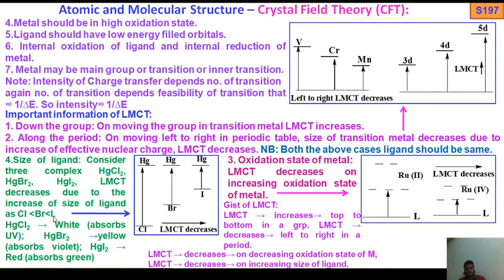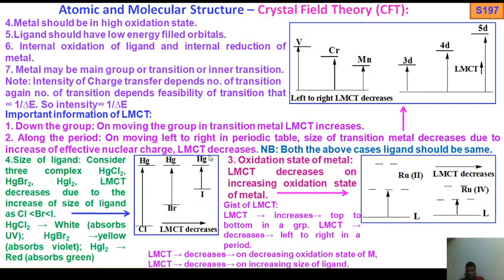In AgCl2 the LMCT energy is highest, then bromine decreases compared to chlorine, then iodine is the least.